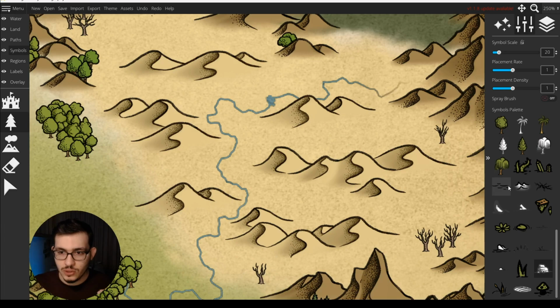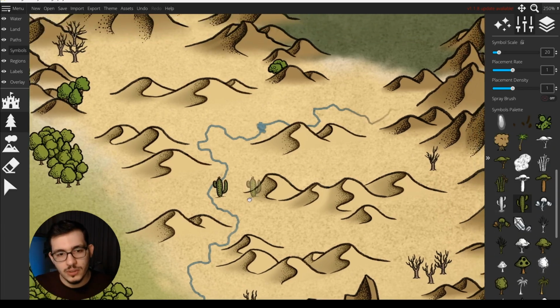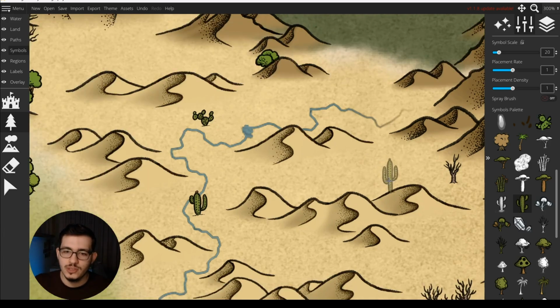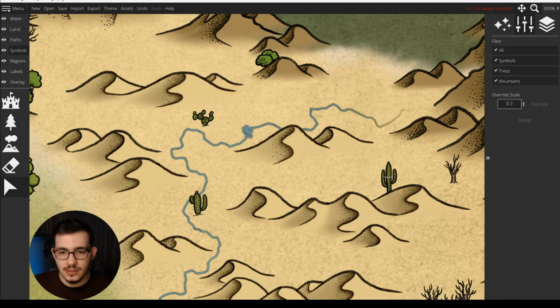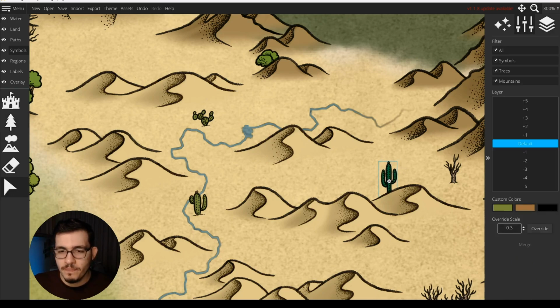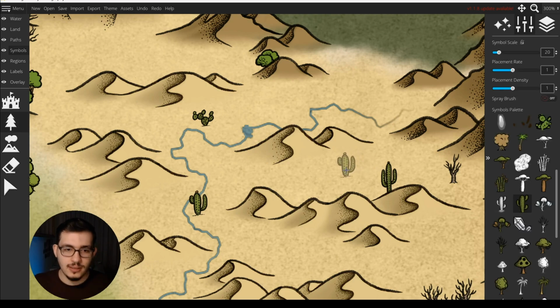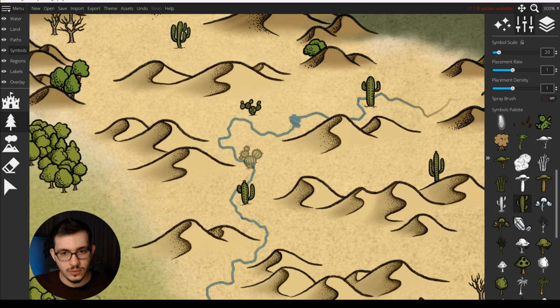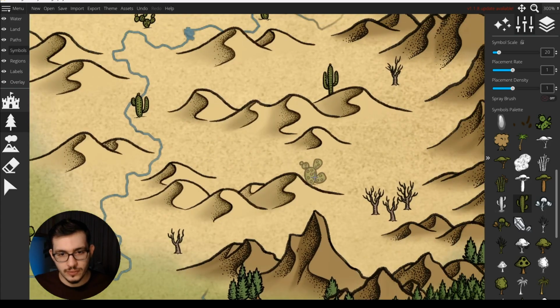So for now, I'm just gonna add some cactus, maybe one here, one here. And with cactuses also, you can put them behind the dunes, in front of the dunes, in between the dunes. Have these kinds of varieties and it's gonna create a nice random look once you are done with all the cactus. Another one can be, all right, this one looks nice. Let's have one of them.